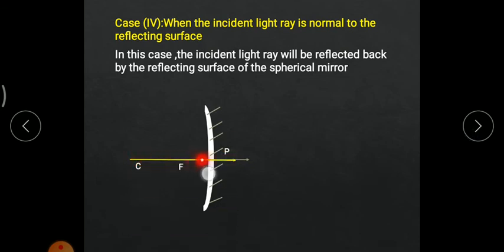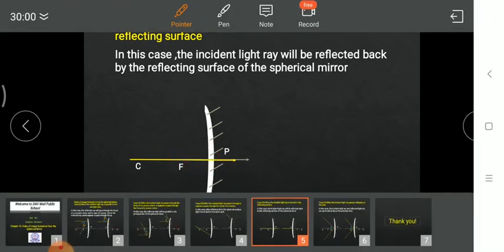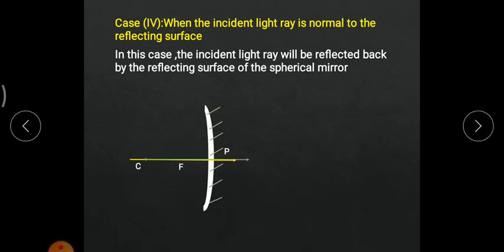Now whenever an incident light ray passes through or overlaps the principal axis, what will happen? The reflected light ray would travel the same path as that of the incident light ray, which means this was the principal axis. The incident light ray has traveled the same path as that of the principal axis. The reflected light ray will travel the same path as that of the incident light ray. In this case, the incident light ray will be reflected back by the reflecting surface of the spherical mirror.